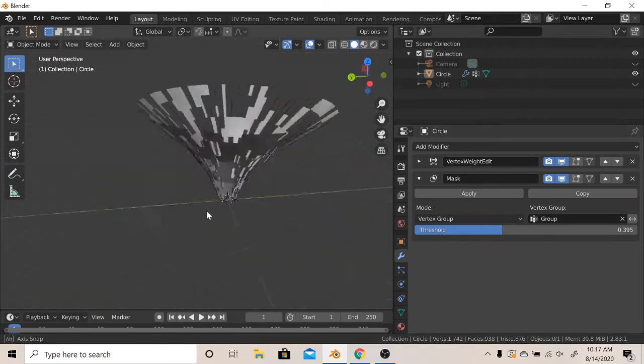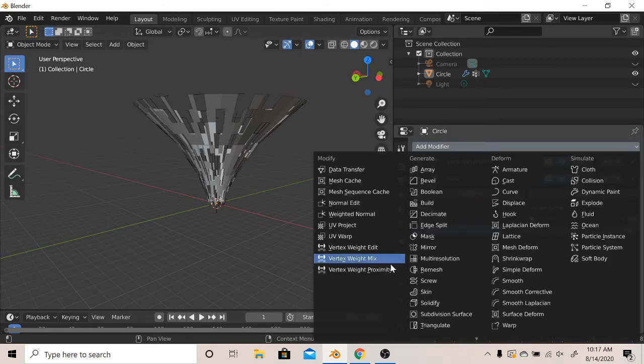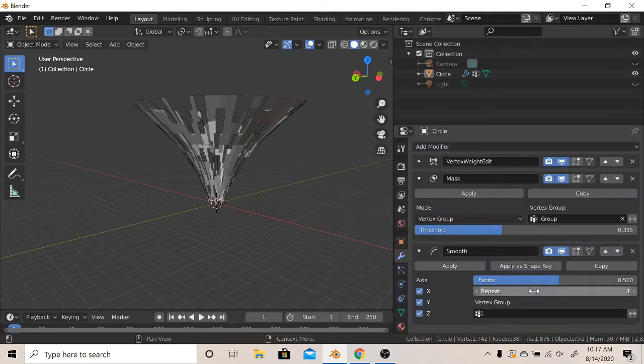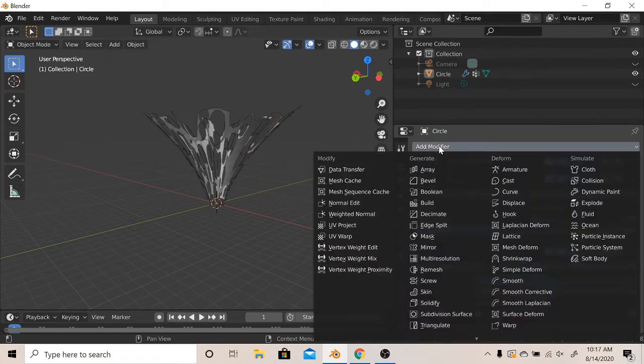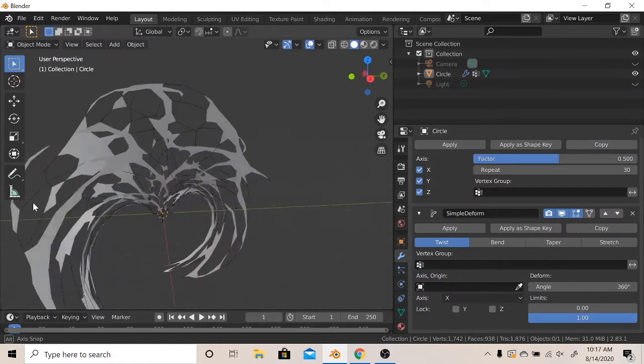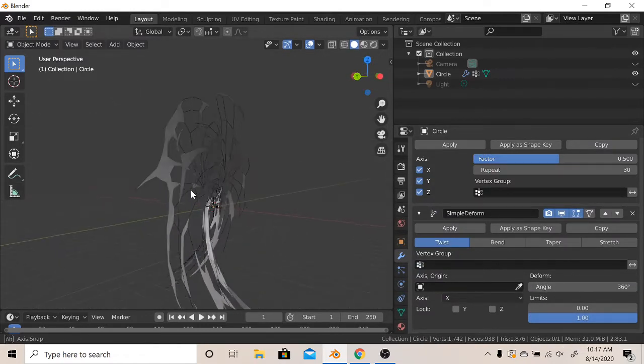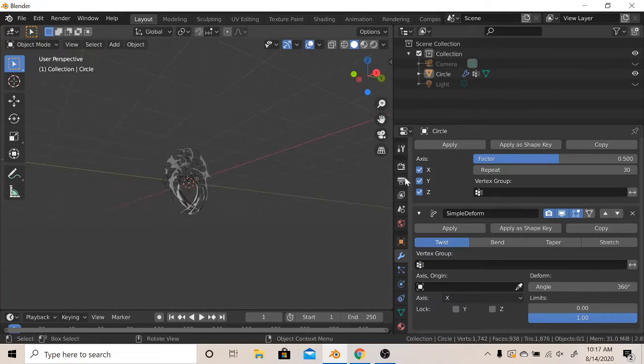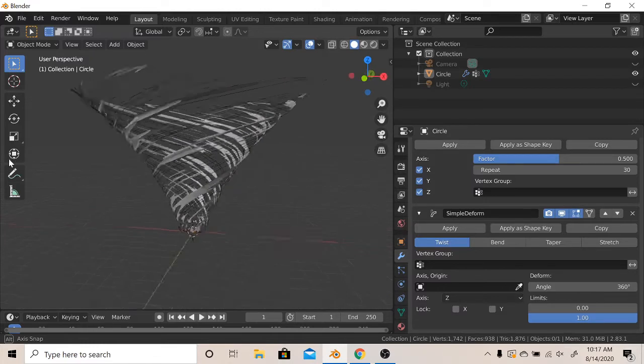Let's increase this. Add another modifier, smooth, and simple deform. I just like doing that. I know I need the Z-axis, but I just like doing that. It just looks cool in my perspective. And it's twisted.